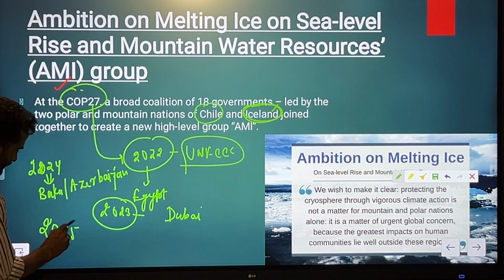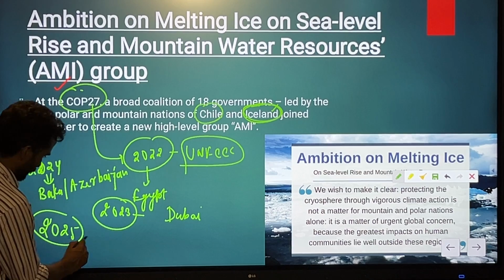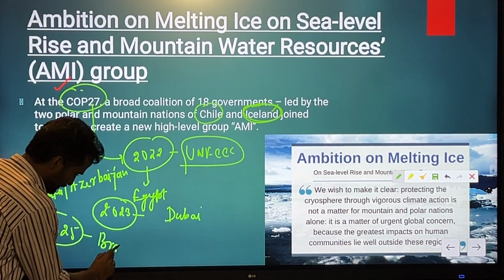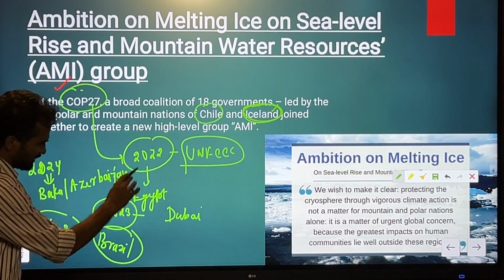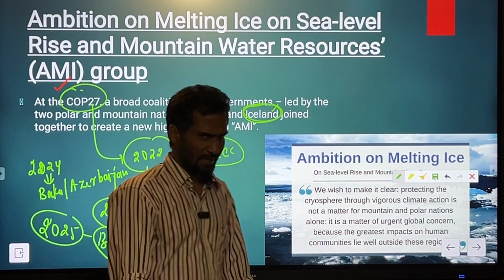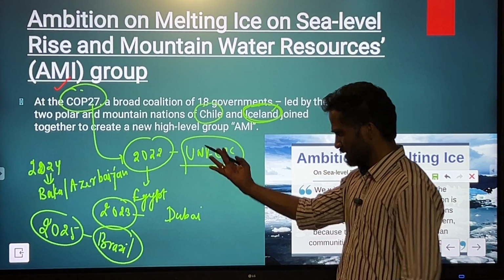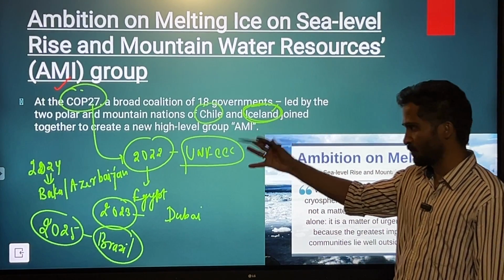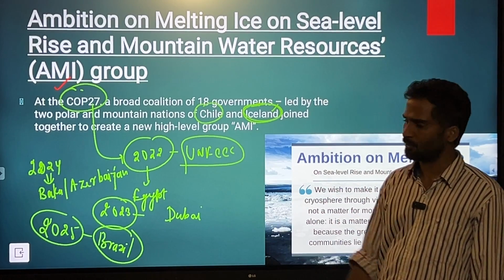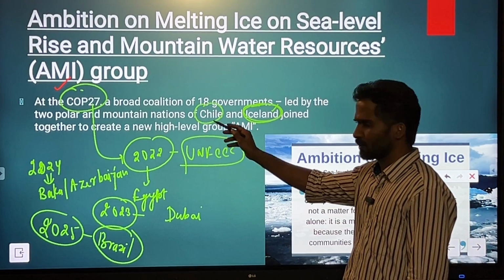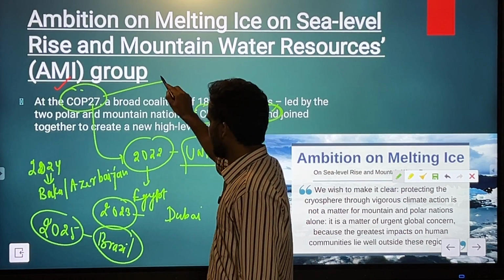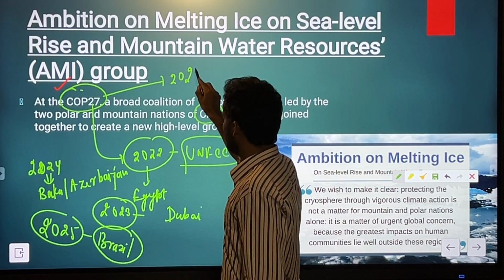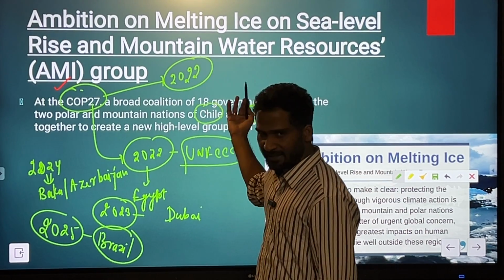and 2025 will be held in November in Brazil. So this could be a question in match-the-following type questions. This is a potential area for the prelims examination, but you should know that in COP 27, in the year 2022, two countries came together.